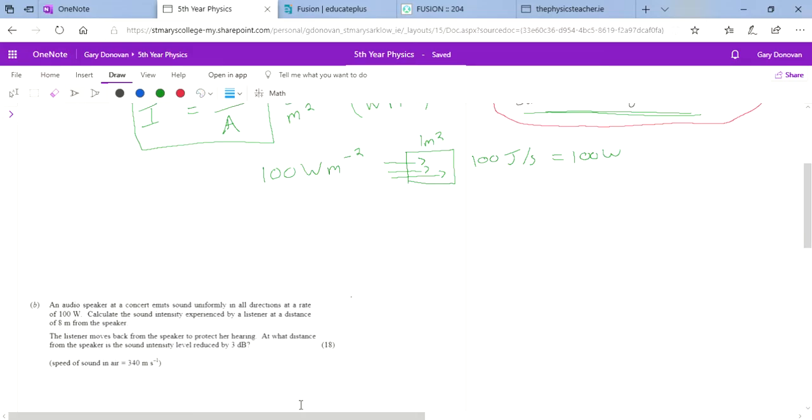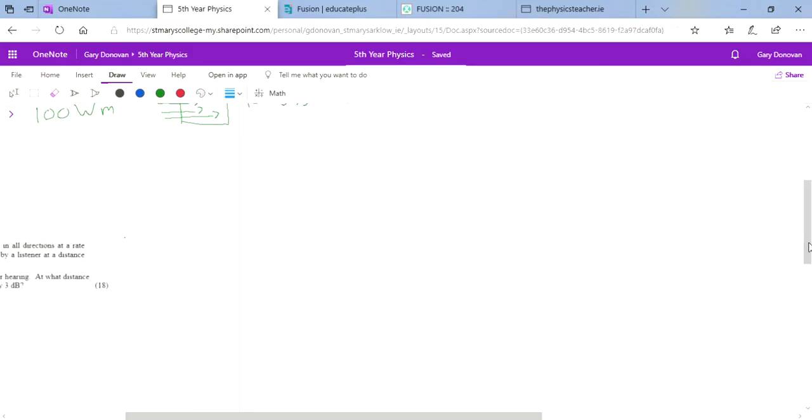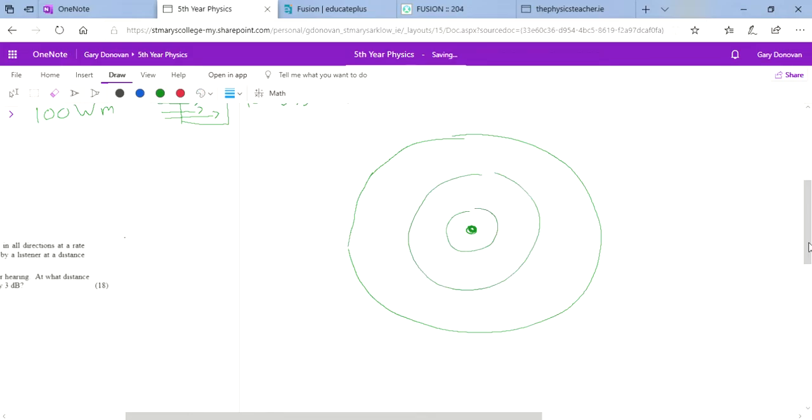Now, I just want you to imagine you have some object here, a little speaker, and it's giving out sound. Well, that sound is going to travel in all directions. It might start here, then it will move out and out and out, so it travels further and further away from the sound source.